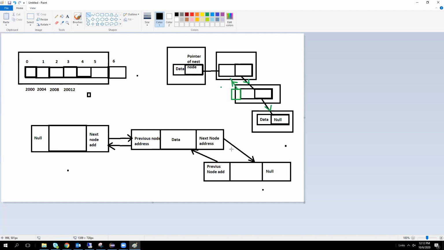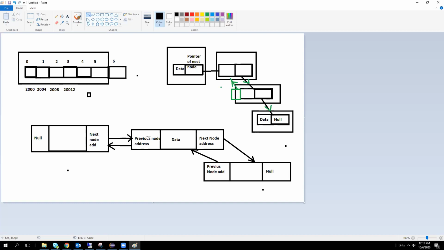I'm using the existing code only. Sonam, and in the last node, where the value is null, and the previous node, will this index be created automatically, or do we have to generate it while coding? Yes, these previous node addresses will be generated automatically. We can get the address and use that address.